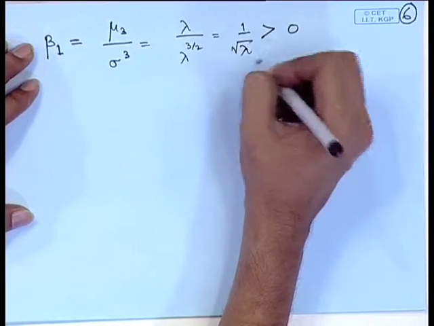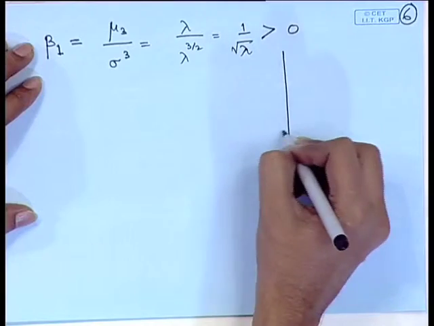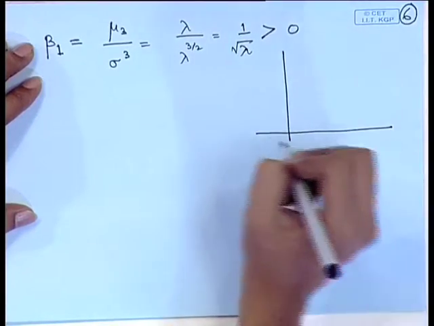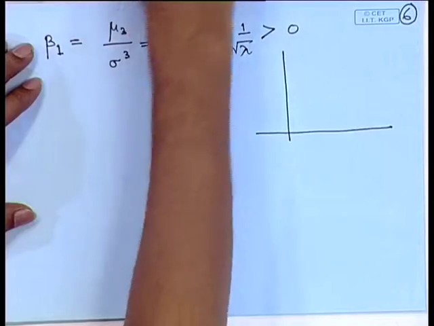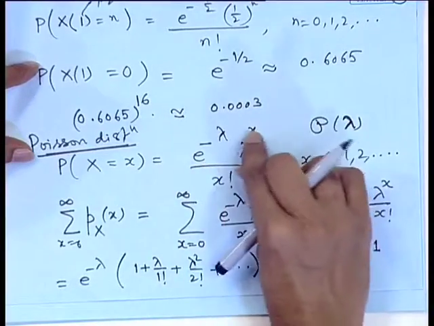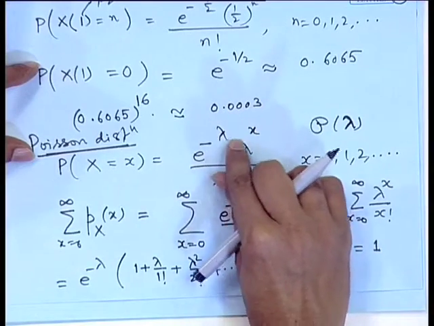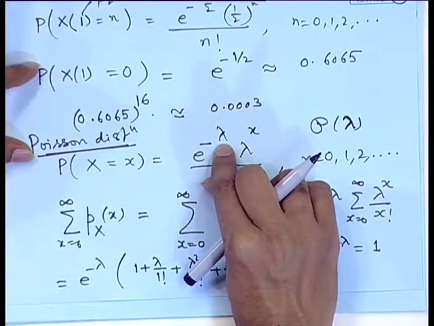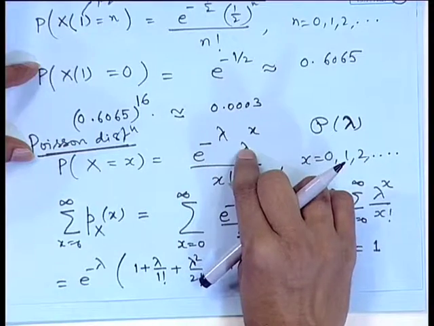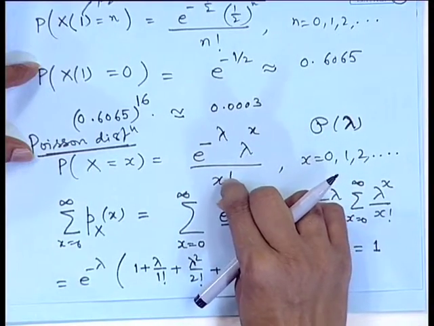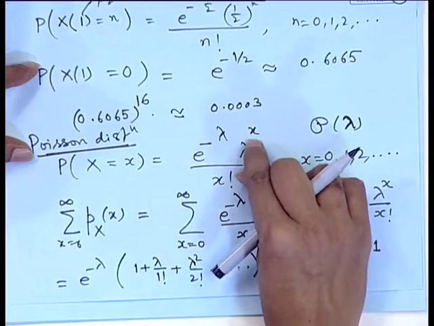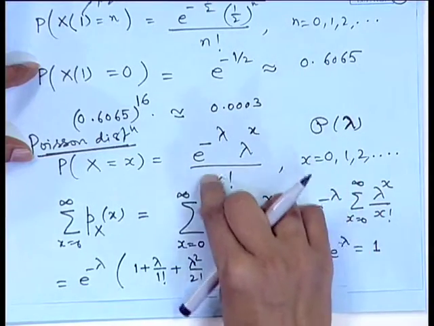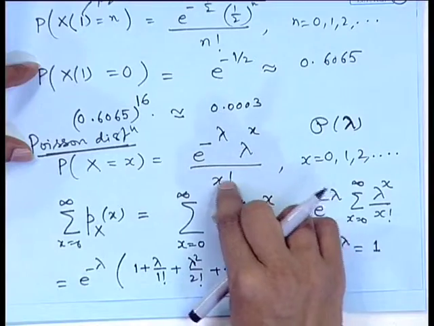So, the Poisson distribution is a positively skewed distribution, which is obvious also, because the terms of the Poisson distribution are given by e to the power minus lambda, lambda to the power x by x factorial. In the beginning, the first term is e to the power minus lambda, then lambda into e to the power minus lambda, then lambda square by 2 factorial into e to the power minus lambda. As x increases, the x factorial term in the denominator will dominate.